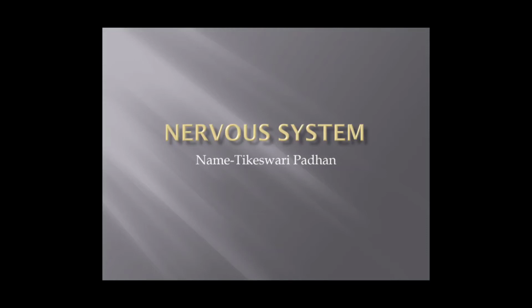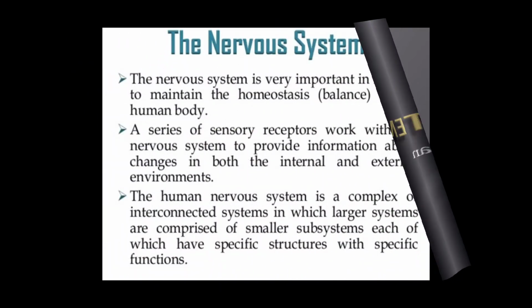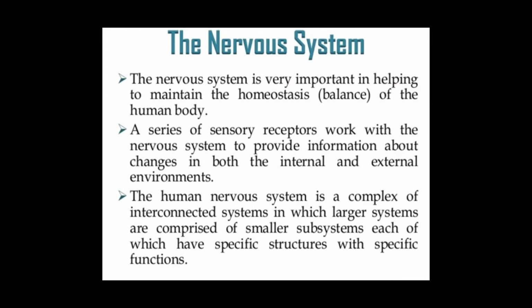Today I am going to teach you a human physiological system, that is the nervous system. So let's start with the nervous system. The nervous system is the part of the human body that coordinates its behavior and transmits signals between different body areas. The nervous system is a complex of interconnected systems. It provides information about changes in both internal and external environments.